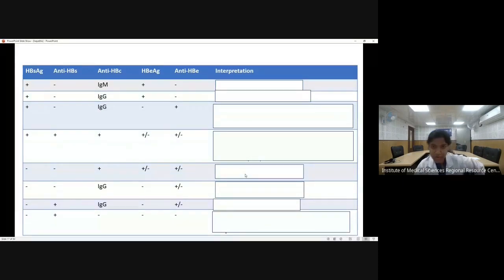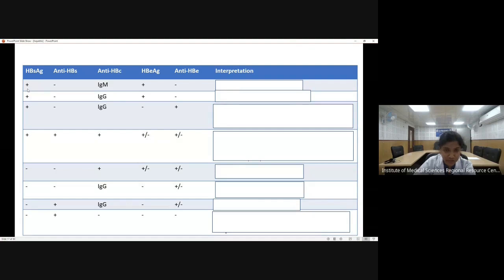Now, do you people understand a little bit of the serology? Unmute and answer, please. So, okay, if you have understood a little bit, then tell me what is the interpretation. We have done a serology profile with these antigens and antibodies.